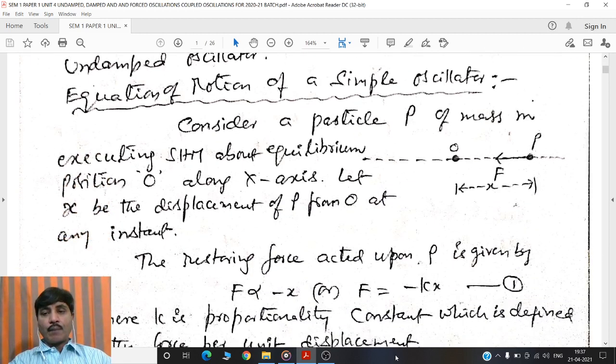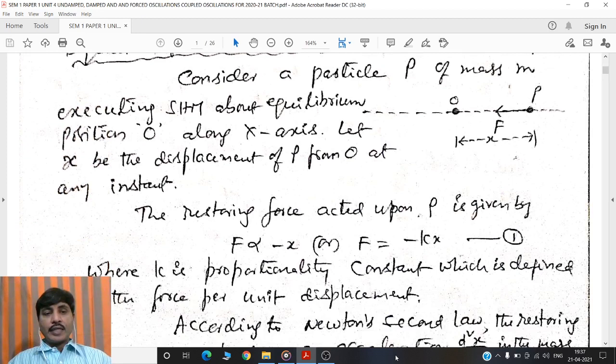Consider a particle P of mass m executing SHM about equilibrium position O or mean position O along x-axis. Let x be the displacement of P from O at any instant of time t. Then according to definition of simple harmonic motion, the restraining force acting on the particle P is given by F is proportional to minus x or F is equal to minus k into x.